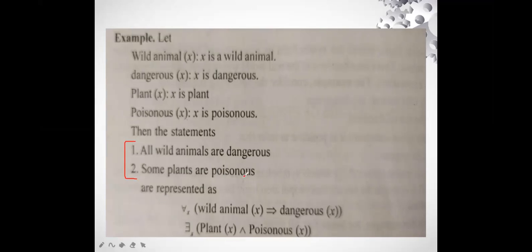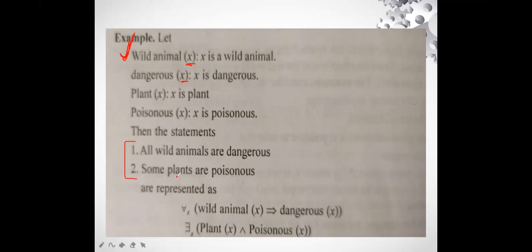So how do we do it? First of all, we have to assume it with the help of a variable. You are always going to use this position in these questions. Let's assume wild animal X, let X be the value for wild animals. Wild animal X, colon, means X is a wild animal. Next, dangerous X, colon, means X is dangerous.